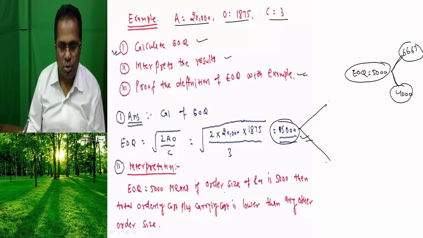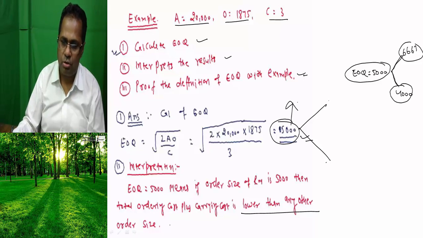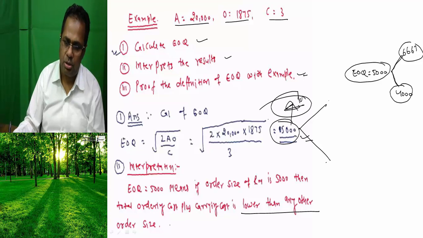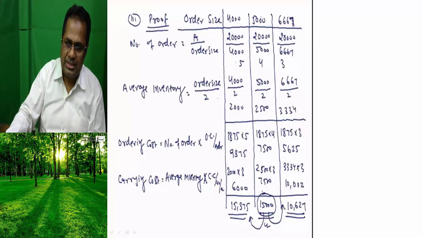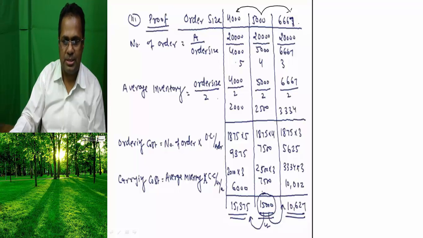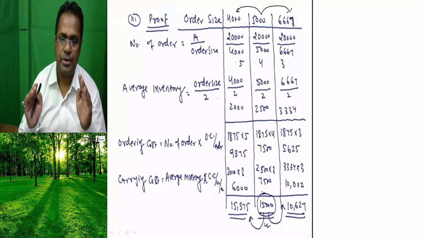EOQ 5,000 means if the order size of the raw material is 5,000, then total ordering cost plus carrying cost is lower than at any other order size. This is the EOQ, economic order quantity. That I am going to prove here. Suppose order size is more than 5,000 here, suppose order size is less than 5,000 here: 4,000, 5,000 and 6,667. Under these three order sizes, we are going to calculate ordering cost plus carrying cost.